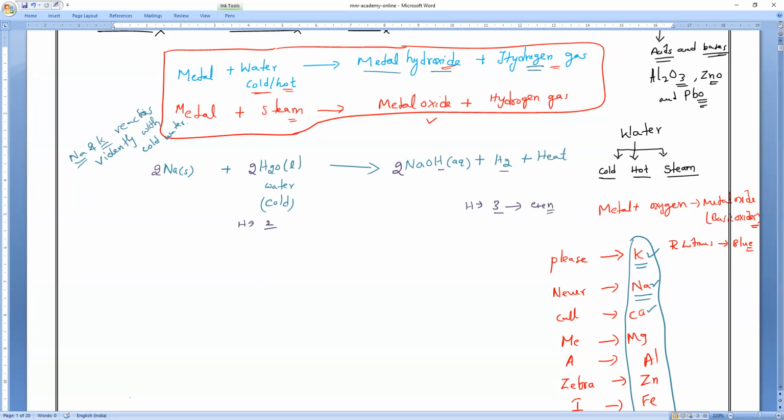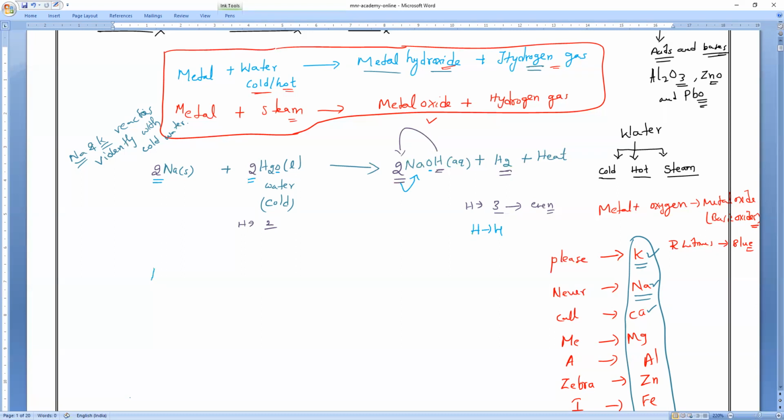That's all. So here 2 hydrogens are there, here 1 hydrogen. To make it even, I will multiply with 2, so hydrogens become 4. Then oxygens become 2, but here oxygen is only 1, so I will multiply with 2. Then sodiums also become 2, here only 1, so I will multiply with 2. Am I right, everybody? Clear? Please respond.